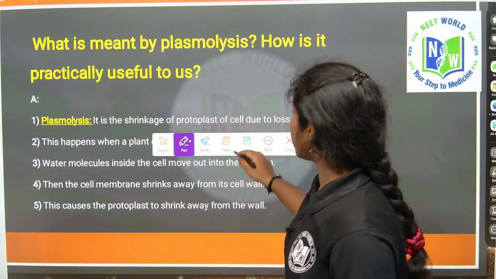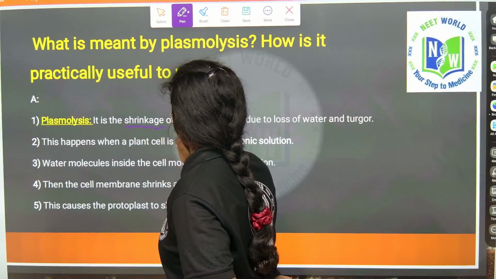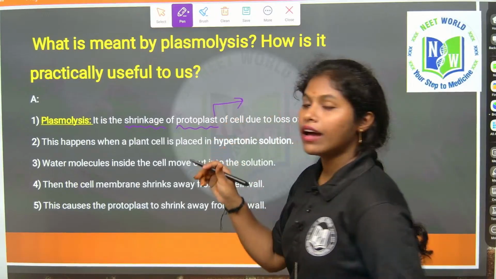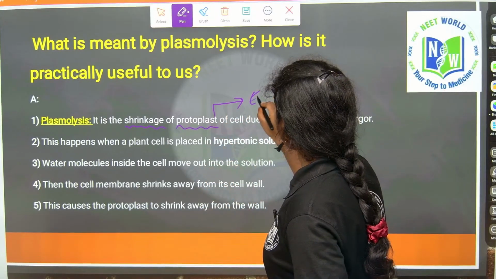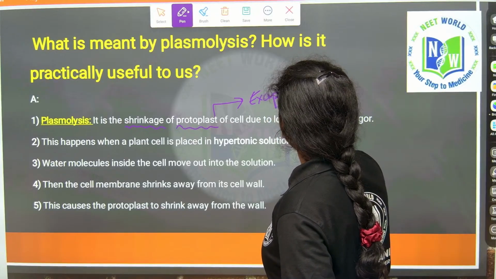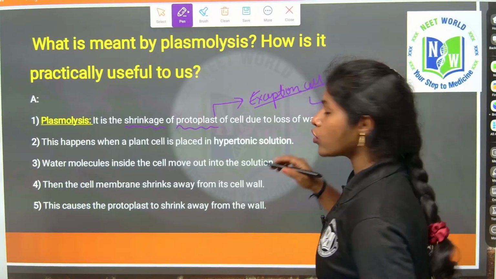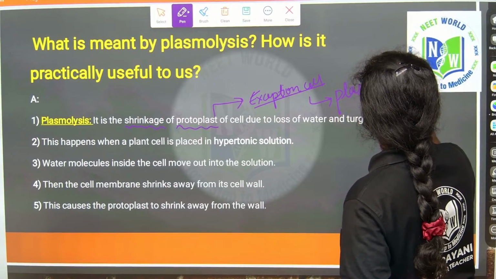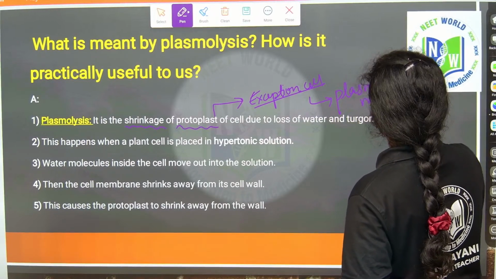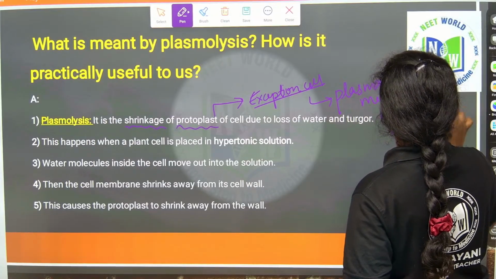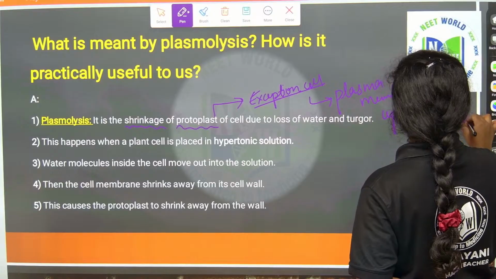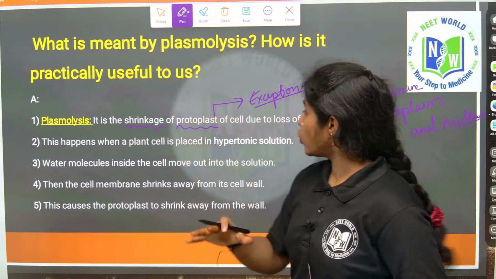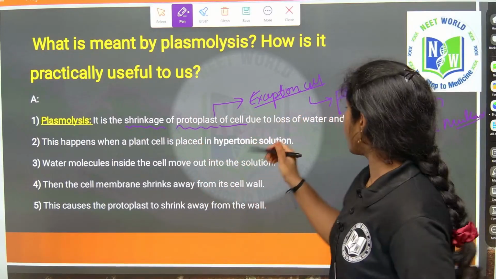Plasmolysis means the shrinkage of the protoplast. What is meant by protoplast? Protoplast is the cell except the cell wall, which means consisting of plasma membrane, cytoplasm and nucleus. It is the shrinkage of the protoplast of a cell due to loss of water and turgor.